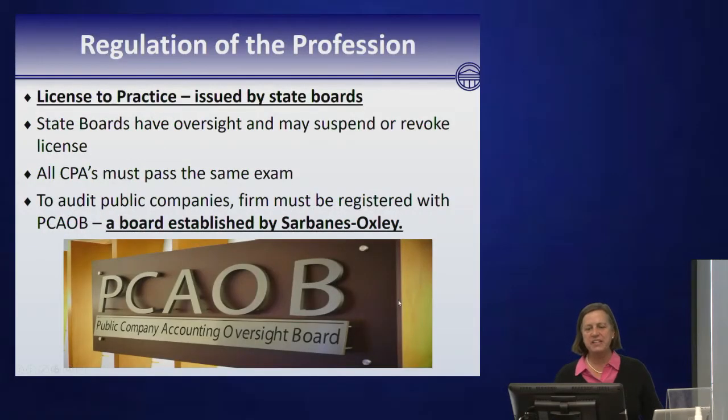All right, so regulation of the profession. You have to know everything on these slides that I have underlined and bolded. I guarantee those will be questions on the test. License to practice is issued by state boards. And also you're going to have to be able to identify that the Public Company Accounting Oversight Board was a board that was established by Sarbanes-Oxley.